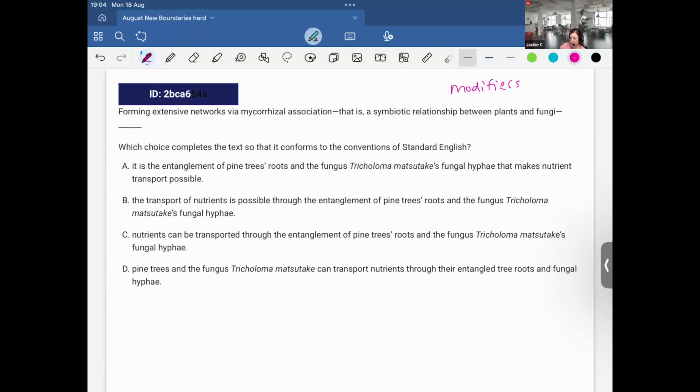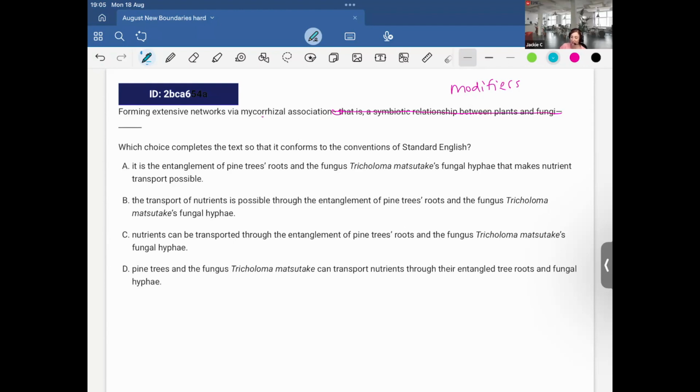Okay, and remember with modifiers, the subject that is being referred to in the open introductory modifying phrase needs to be placed directly after the comma. So let's see. Forming extensive networks via mycorrhizal association, that is a symbiotic relationship between plants and fungi. So this isn't really necessary. What forms extensive networks via mycorrhizal association?